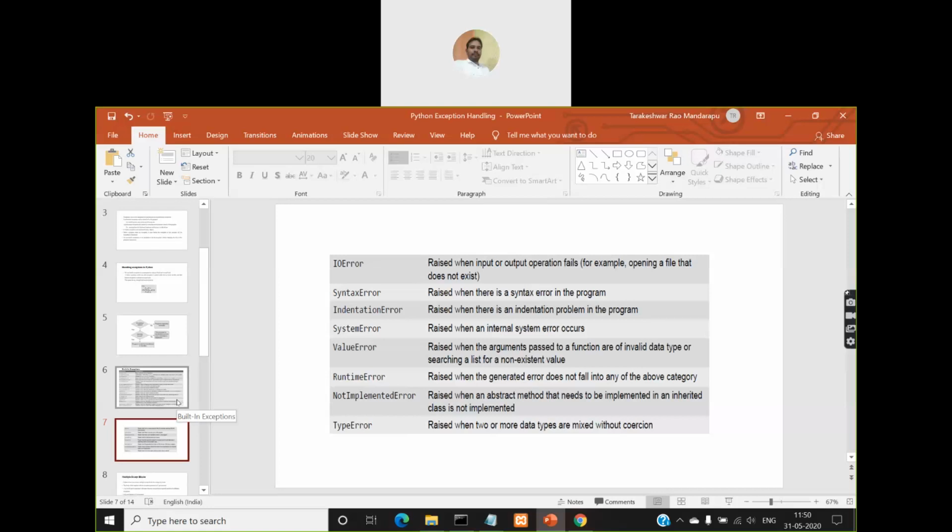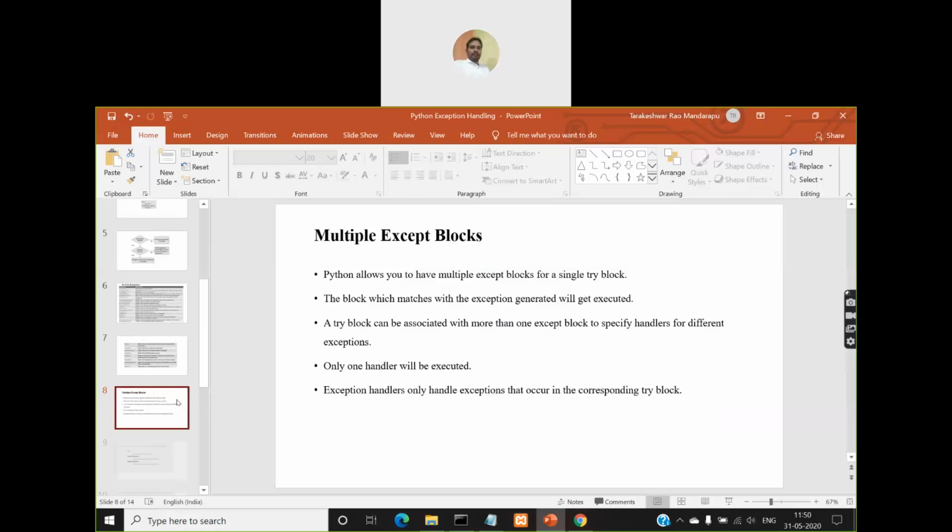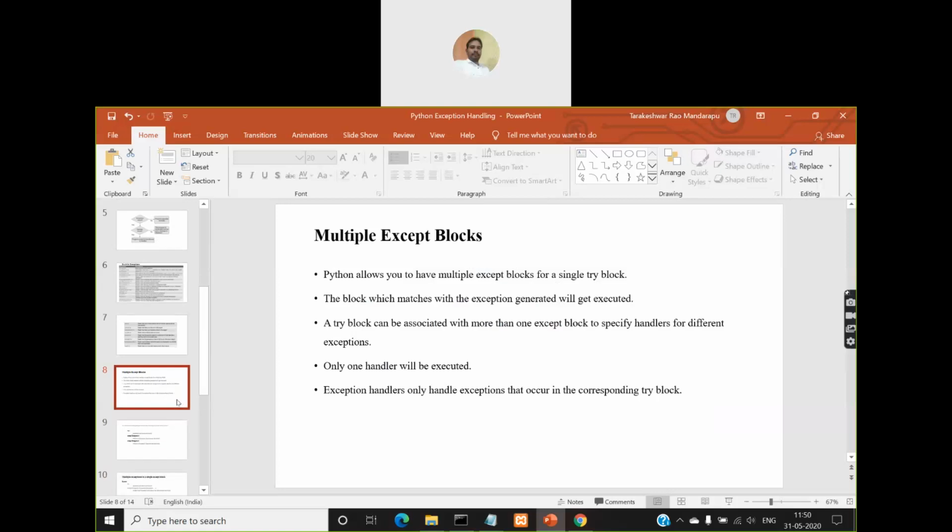So whenever we write programs, when we know that there is a possibility of occurrence of any of this category of errors, in the except block you have to mention those errors. Okay. So these are the built-in exception classes, and you can also have multiple except blocks. As I told you earlier, for a single try block there can be multiple corresponding except blocks.